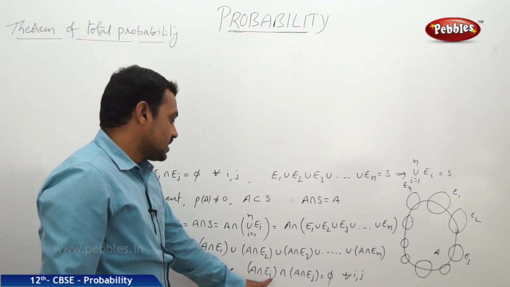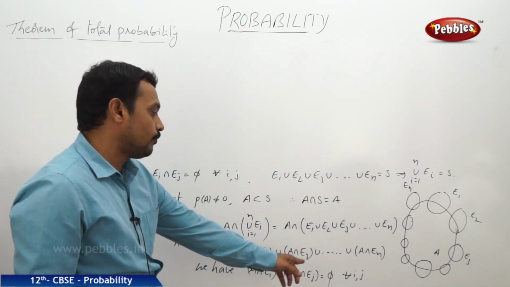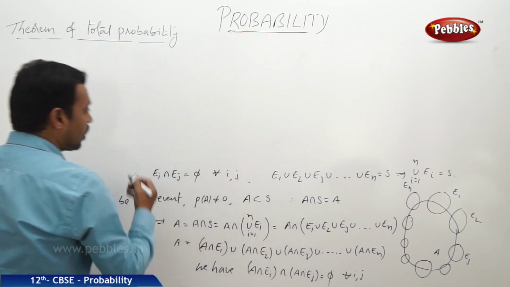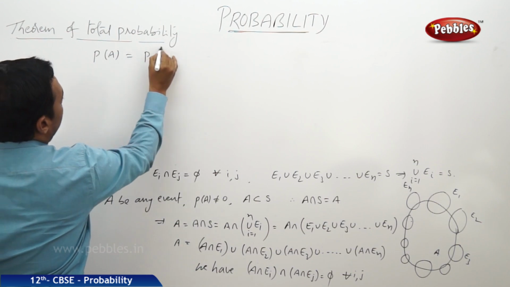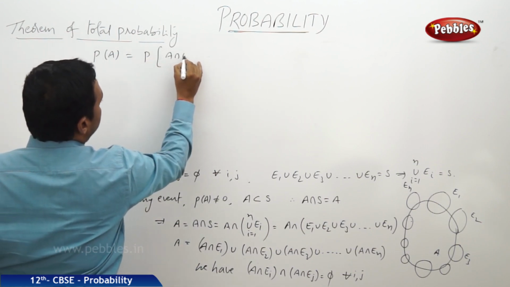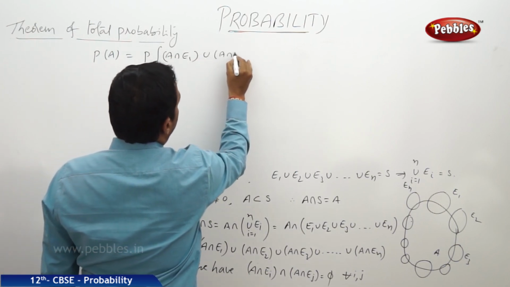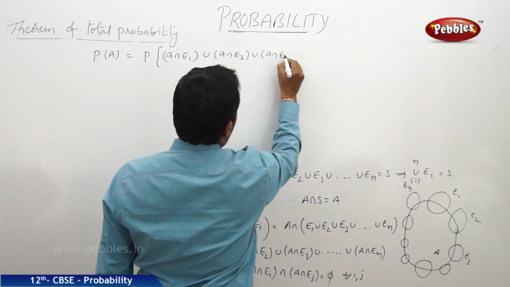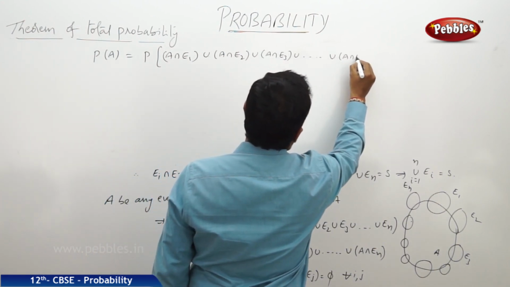Now, since A intersection Ei intersection A intersection Ej is equal to phi for all i, j, let us consider the probability on both sides. The probability of A is equal to probability of A intersection E1 union A intersection E2 union A intersection E3 union and so on union A intersection En.